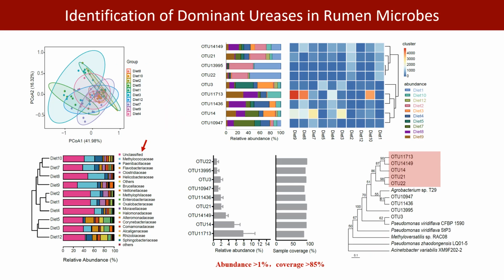To validate this framework, we focused on inhibiting rumen microbial Urease activity. We collected 88 rumen fluid samples from cows fed 10 different diets and sequenced the EC gene. Our results showed that diet significantly influenced rumen Urease gene diversity, with 44% of Urease genes belonging to unclassified taxa. Based on relative abundance and sample coverage, we identified 9 dominant Urease genes, most of which originated from uncultured microbes.